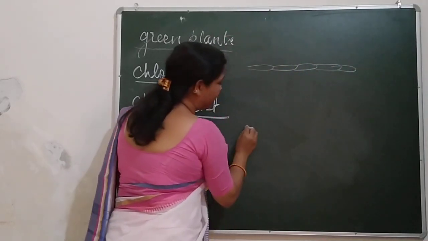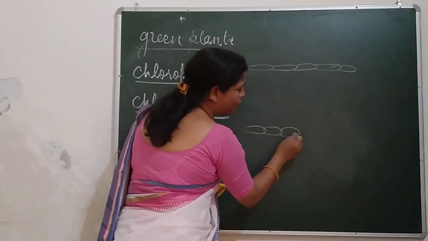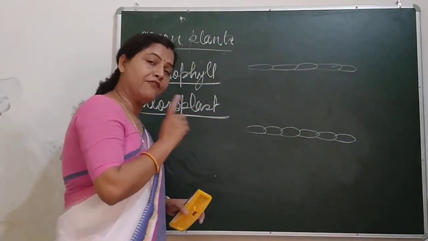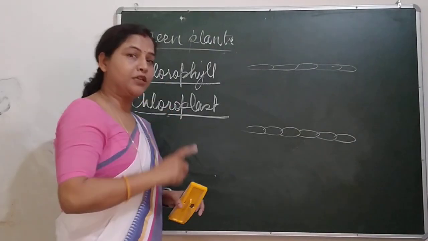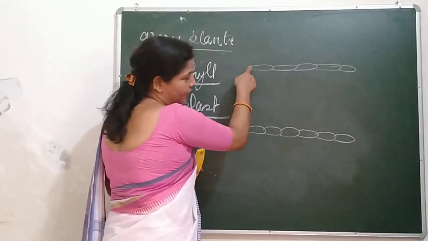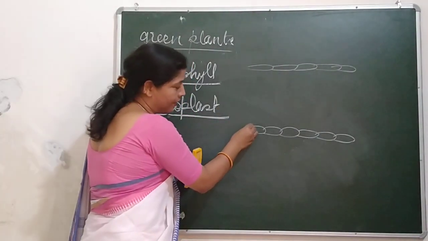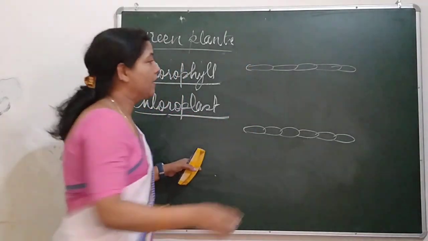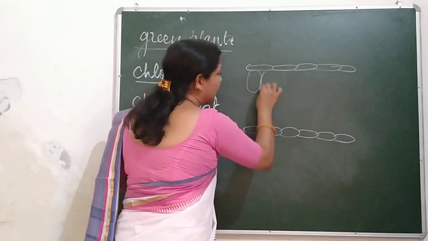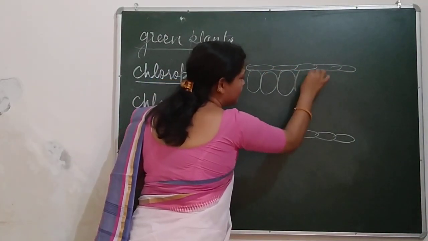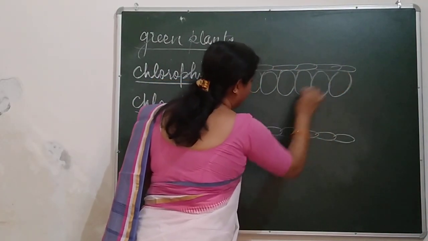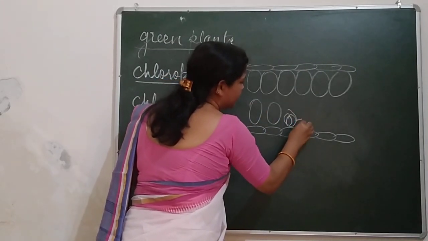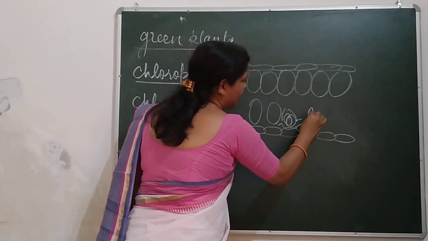See, this is the upper epidermis. Epidermis, you know, no? Covering. Epidermis is covering, what we have learned in class 9, chapter tissue. So this is the upper epidermis and this is the lower epidermis in the cross section of the leaf. Right in between you'll see long cells, longitudinal cells. They are parenchyma, as we know, and right in between you can see stomata is also there.